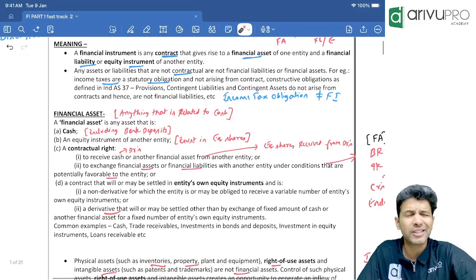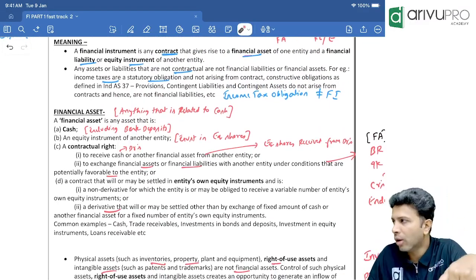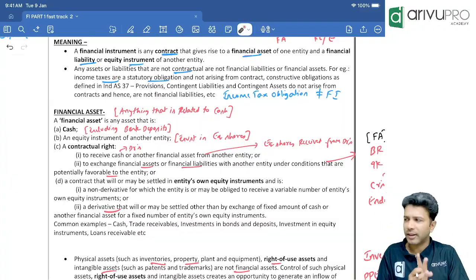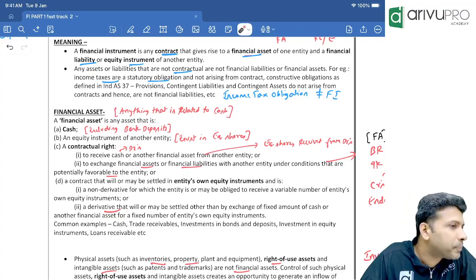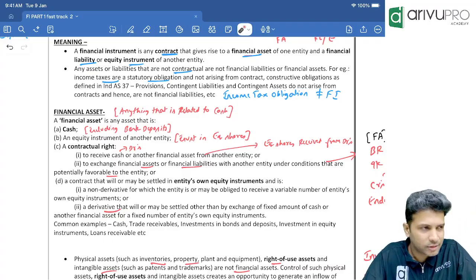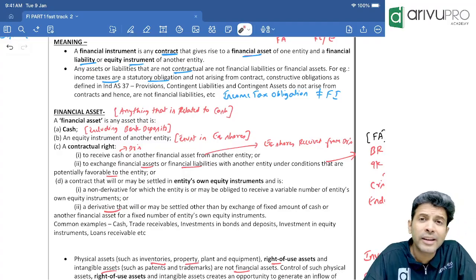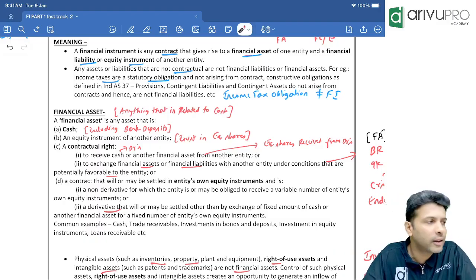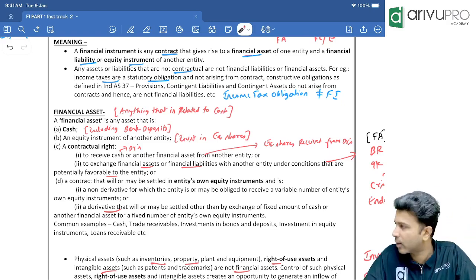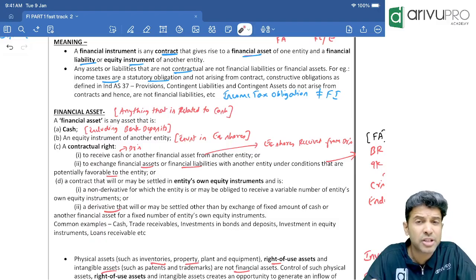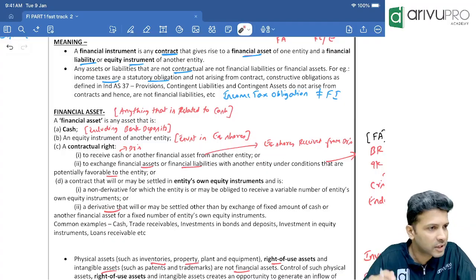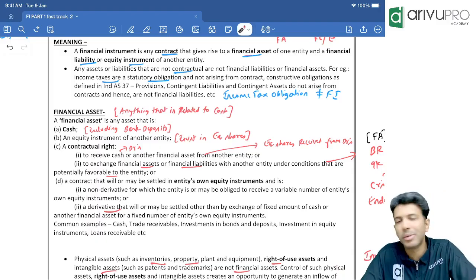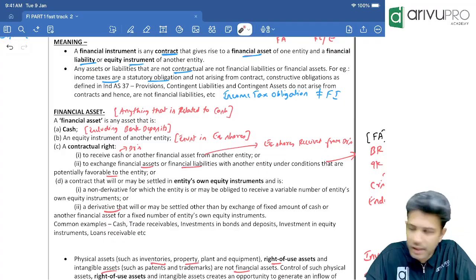All right, let me give you this example. Someone, Anu, is saying, sir, can you revise once again? Sure. What is the topic name? Financial instruments. Financial instrument is simply a contract. Because of that contract, to one entity, what will get created? Financial asset. To another different entity, what will get created? Either a financial liability or an equity. That's the first thing. But to apply financial instrument, there should be a contract. Something that does not come as part of a contract is not a financial asset or financial liability. Like your statutory obligations like income tax is not a financial instrument.